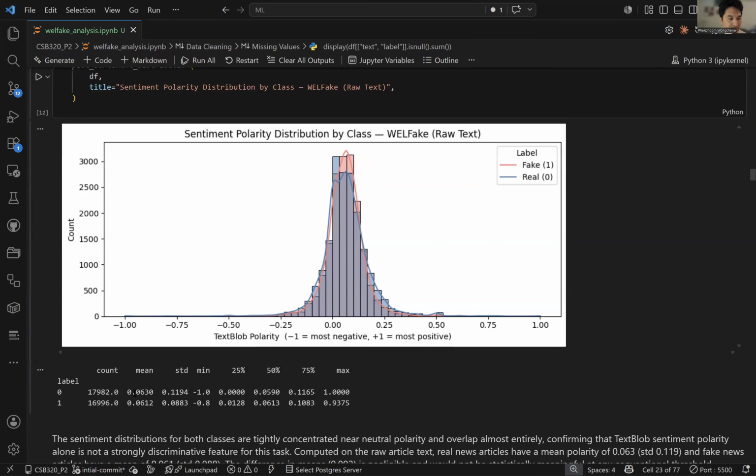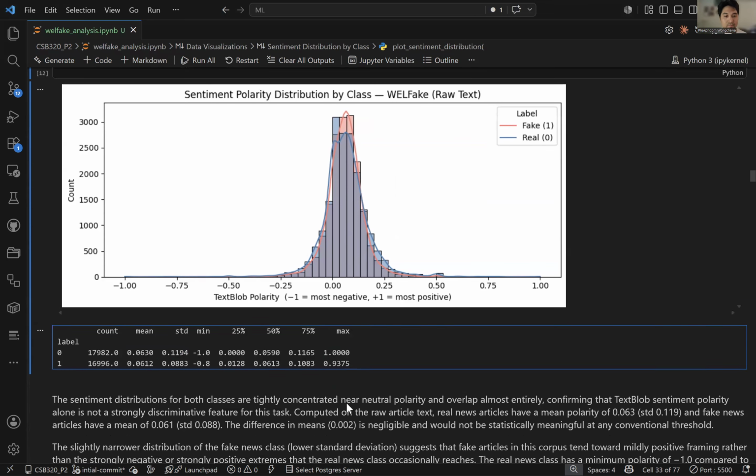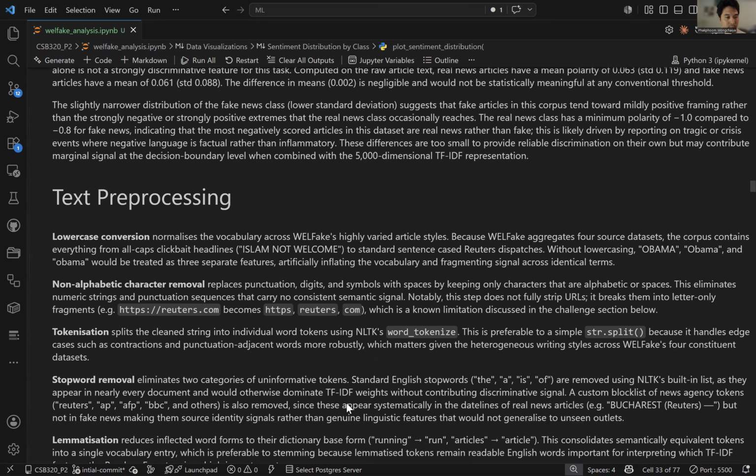If we look at the standard deviation and the mean here, real news tends to be more variable in its use of tone, both negative tone and positive tone. Also something to note is that real news is at two ends of the spectrum and has a higher range than fake news as well. Okay, so let's move on.